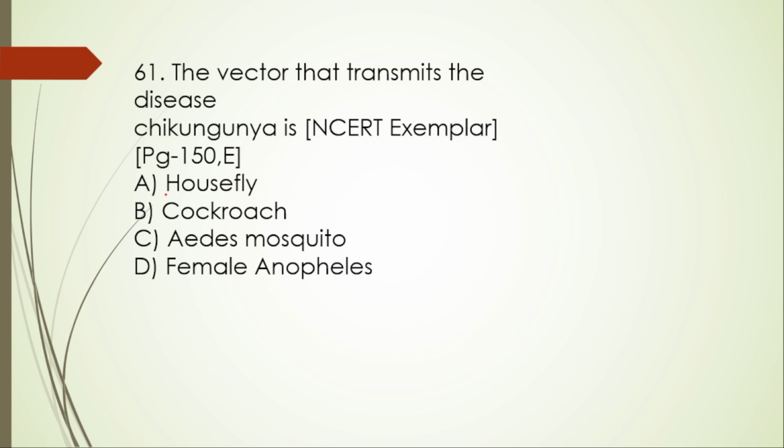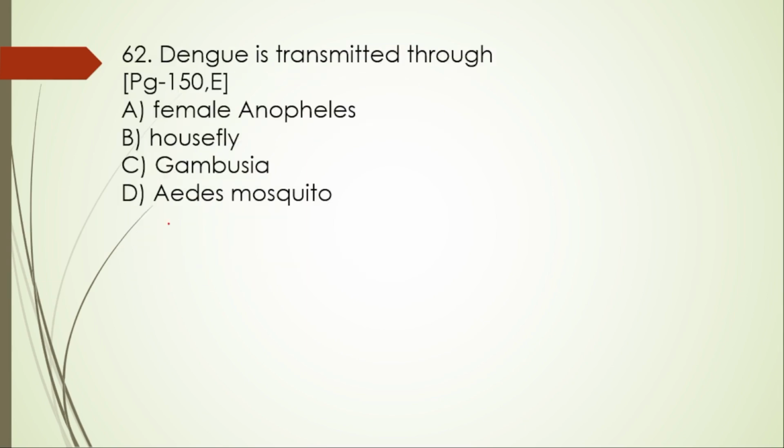The vector that transmits the disease chikungunya is housefly, cockroach, Aedes mosquito, and then female Anopheles. So here the right option is option C. Next, 62. Dengue is transmitted through female Anopheles mosquito, housefly, Gambusia, Aedes mosquito. Here the right option is option D.